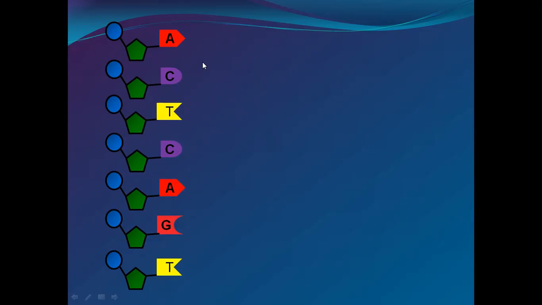So these are ready to pair with their complementary pyrimidines. Whenever they are attached, pairing starts, and the ladder-like structure, the double helix structure, is formed.